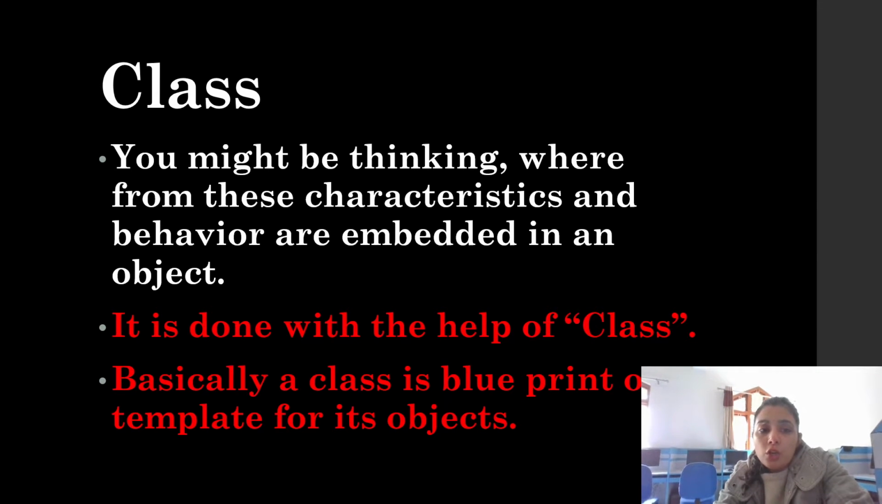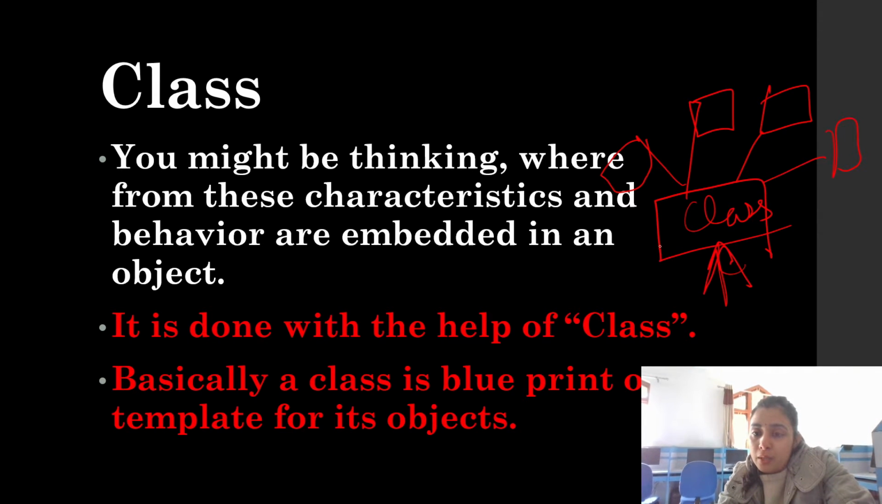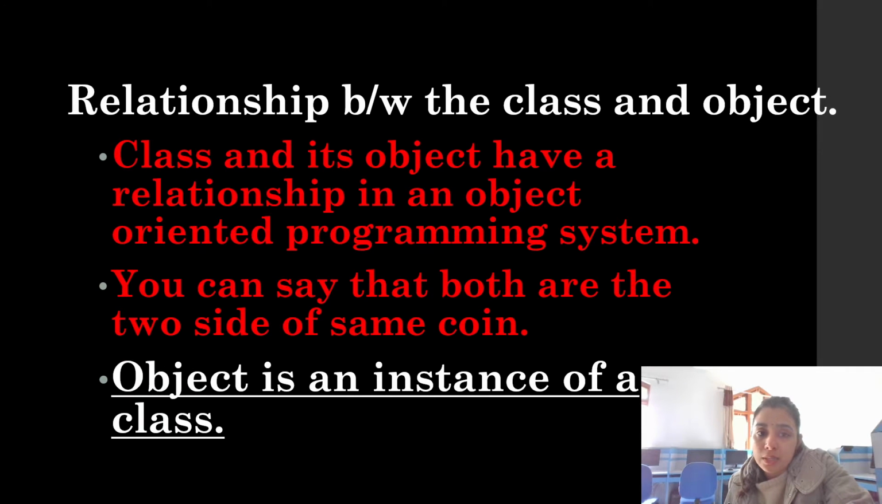Now if I talk about the class, as you know, class means it is a blueprint. I already showed you a diagram where one blueprint was there, and with the help of one blueprint we can create multiple objects. So class is a blueprint, and with its help we can create as many objects as we can. There is no restriction that you can create only one or two objects.